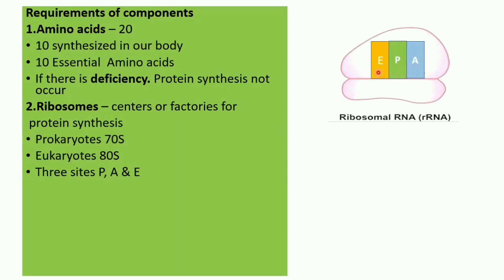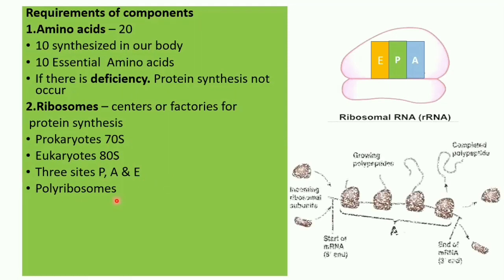In the case of eukaryotes, there is a third site known as the E site or the exit site. So, in eukaryotes, there will be three sites, P, A and E. The term polyribosomes is used when several ribosomes simultaneously translate a single mRNA. This is the mRNA. If you can see, this mRNA has many ribosomes. So, this is known as polyribosomes. We see this in eukaryotes so that translation occurs fast.